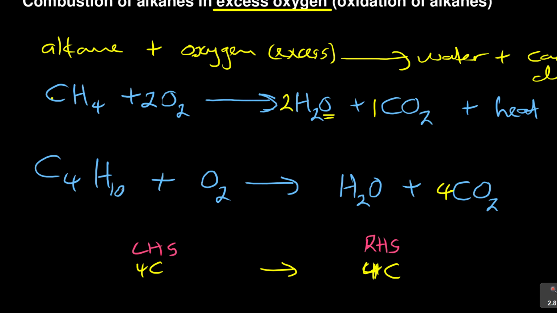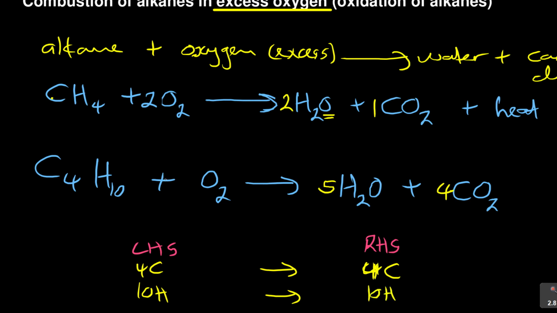Now let's look at the hydrogens. Let's balance the oxygen later. I think that's the best one. Deal with the oxygen last. Don't start with oxygen. Let's look at hydrogen. I've got 10 here, but here I've got 2. If I put 10 here, it will be 10 times 2, which is 20. So what must I put? I must put the number 5. So that 5 times 2 is 10. So I will have 10 hydrogens, and then here also 10 hydrogens.